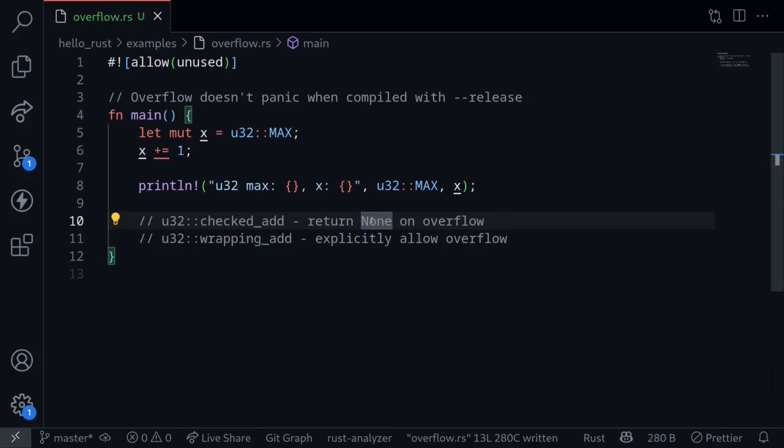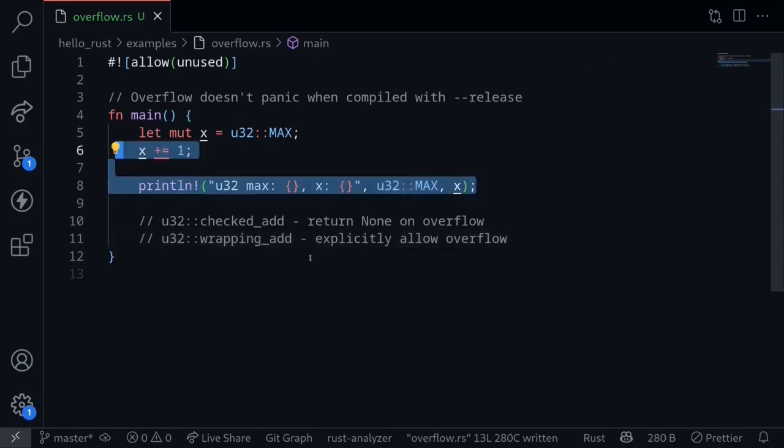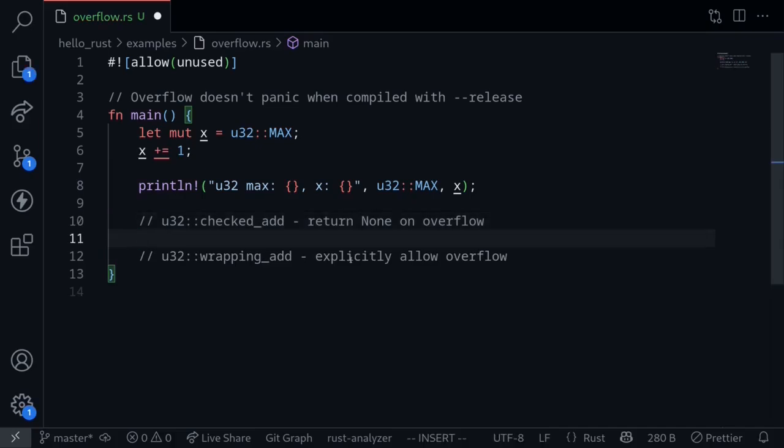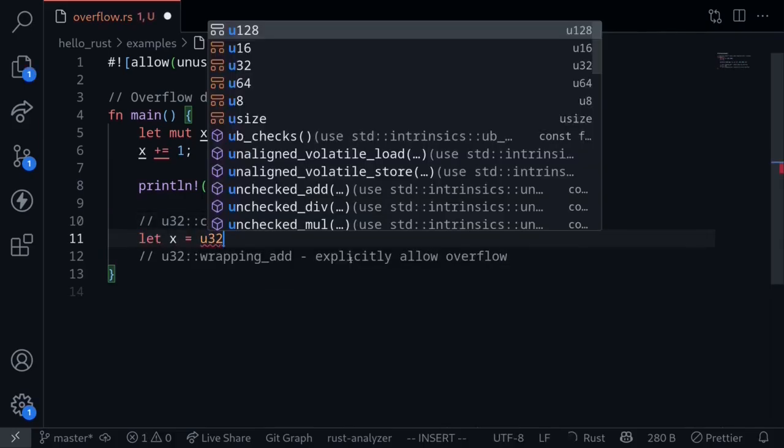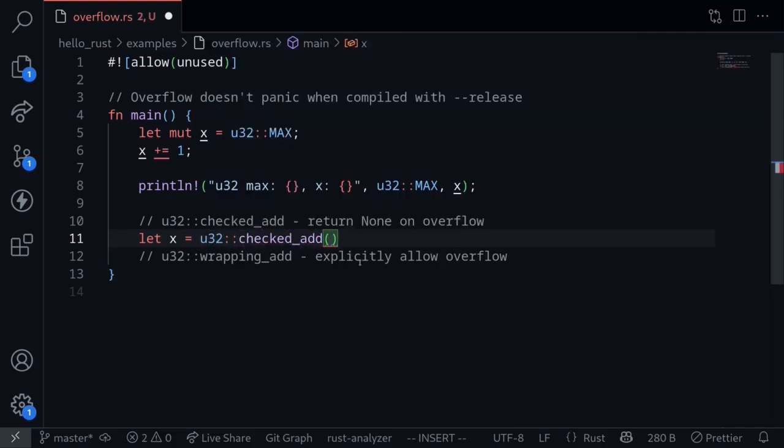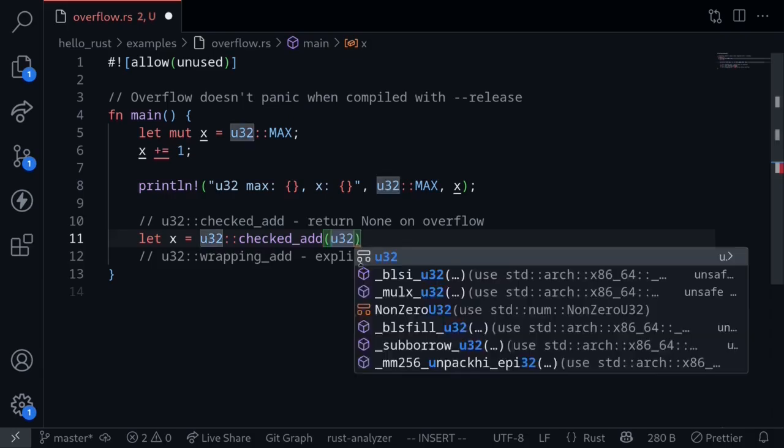None represents one of two values. When something is successful, the actual data will be stored in another data type called Some. If there was some kind of error, then it would return a None. In this case, if there was an overflow, this will be an error, so it would return a None. If there was no overflow, this will represent the Ok case, so it would return Some with the actual number inside. And then we have wrapping_add, which explicitly allows overflow. So the behavior will be the same as what we saw over here when we ran the code in release mode. Let's start by looking at checked_add. Let x is equal to u32::checked_add. Let's add the maximum value of u32 with 1, u32::MAX plus 1.